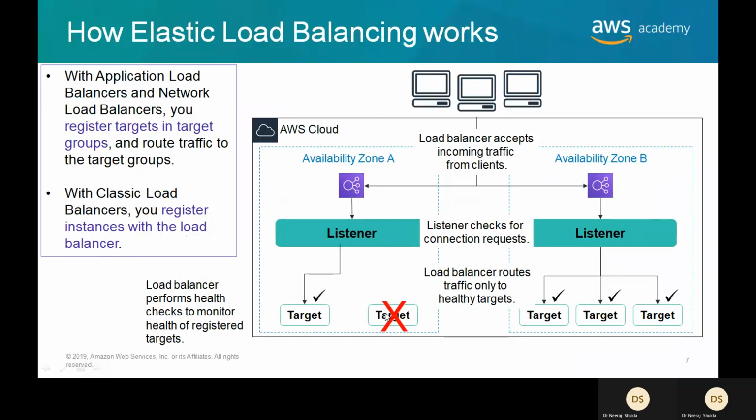You can see here that in availability zone A, you have a load balancer, and in B, you have a load balancer. And you have different targets. In the load balancer, you have listeners, which listen to the traffic, and accordingly it is balanced among different compute instances or containers or whatever.